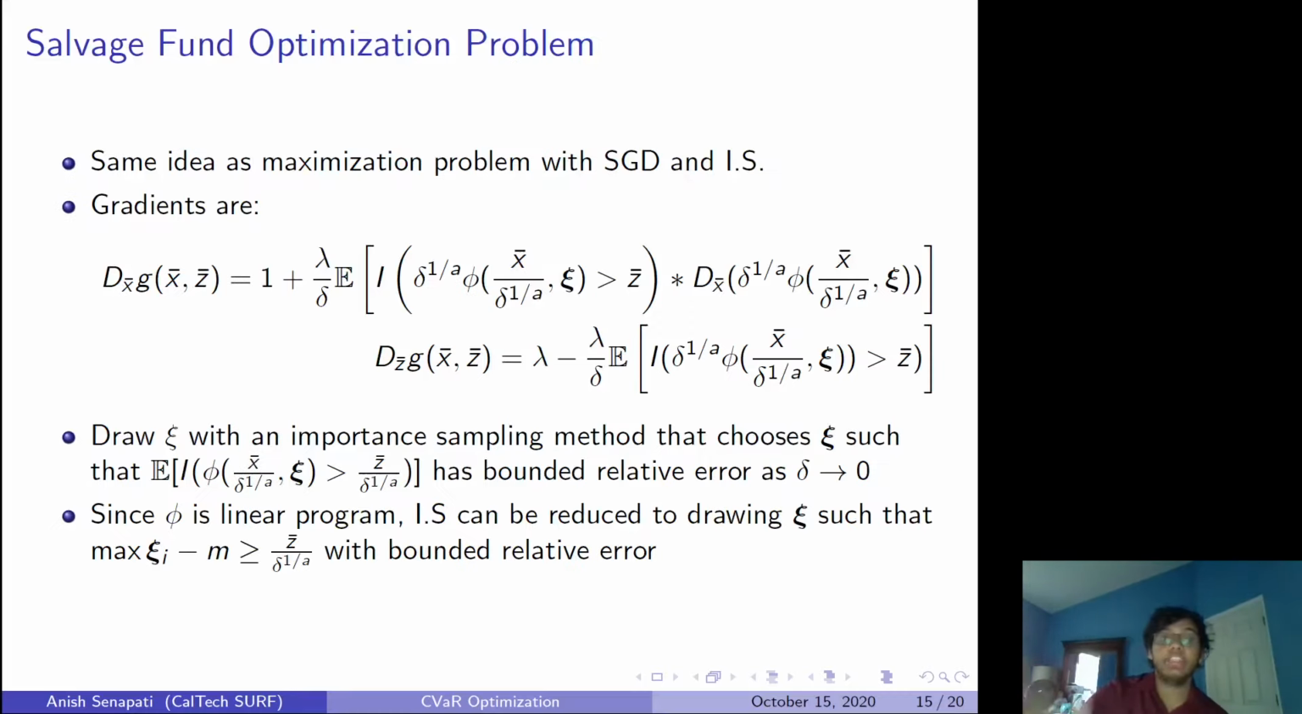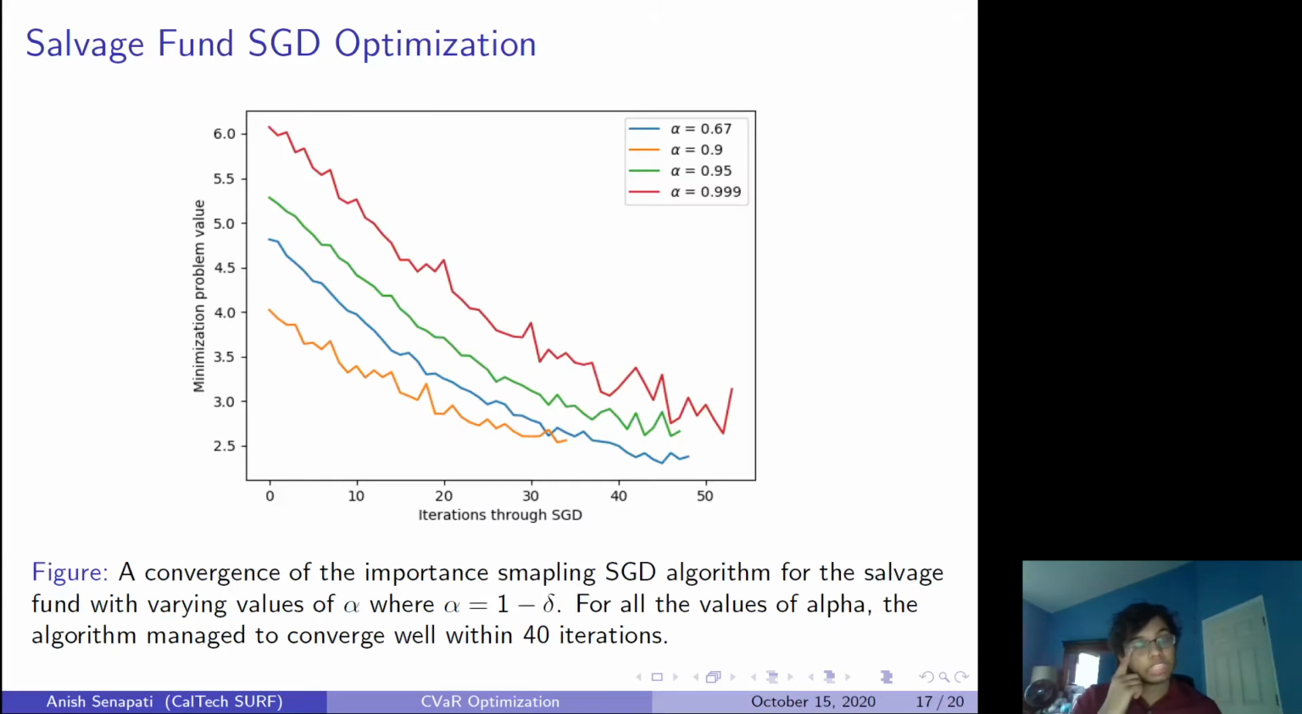So you can implement the same SGD. This time I had to add in extra steps of solving the linear program with a package called CVXPY, using the SGD and the importance sampling I had to implement. You can see here, though not as perfect as the maximization problem, that the same type of convergence occurs, with the minimization problem value decreasing per iteration of SGD in an almost